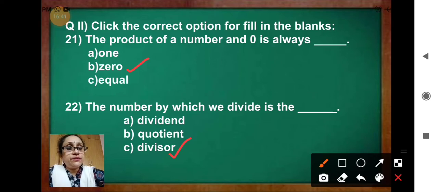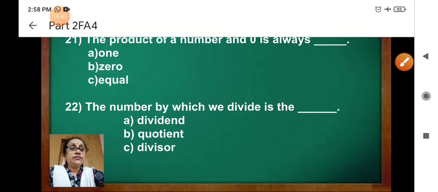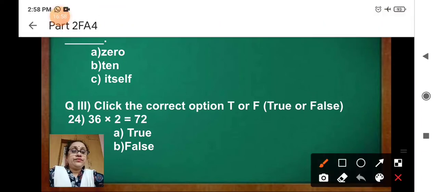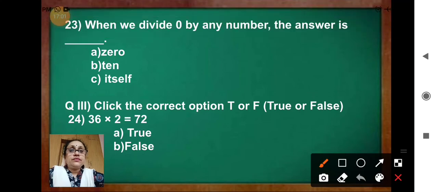Okay, finished. Question 23. When we divide 0 by any number, the answer is dash. The options are 0, 10, itself. So the correct answer is 0.